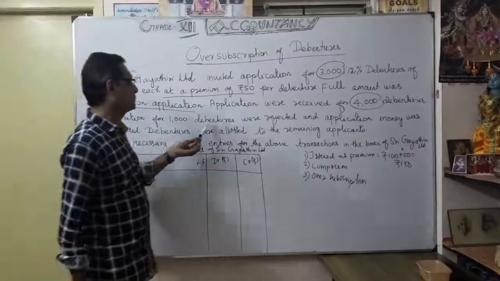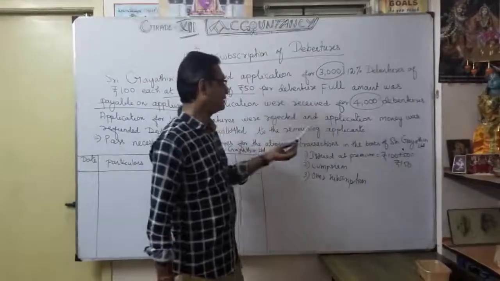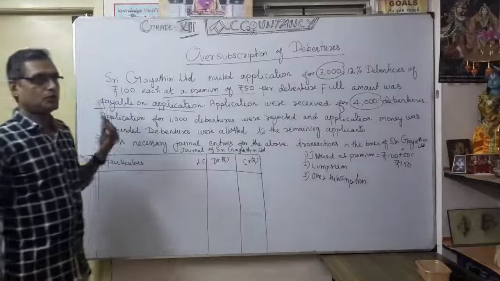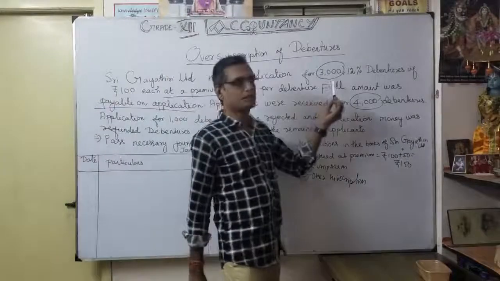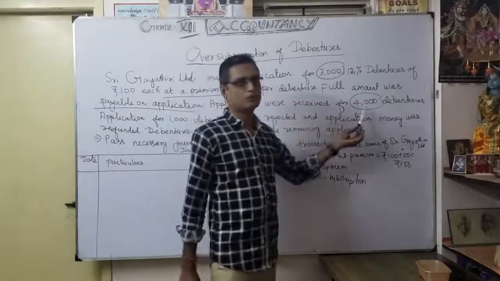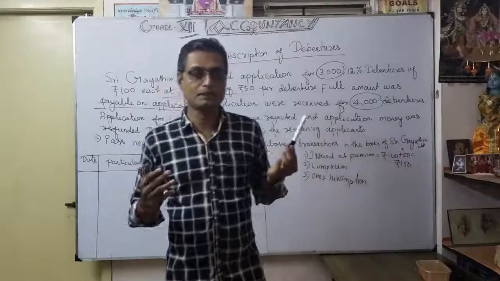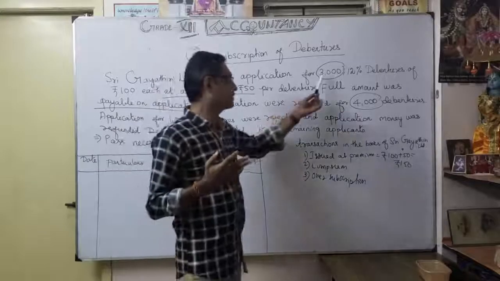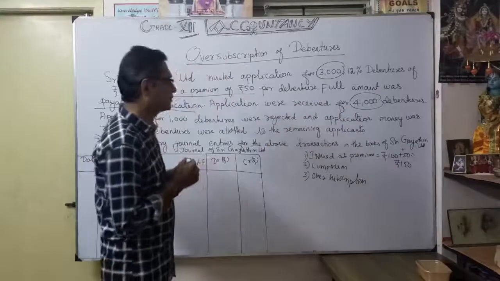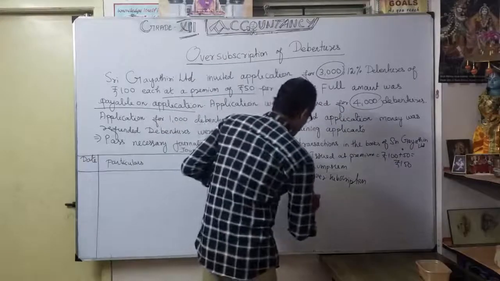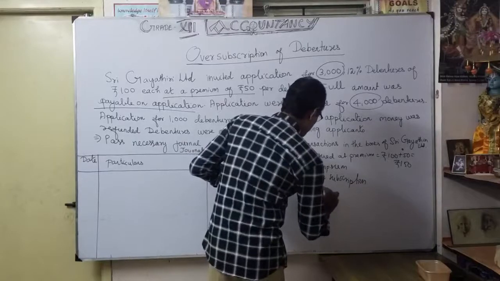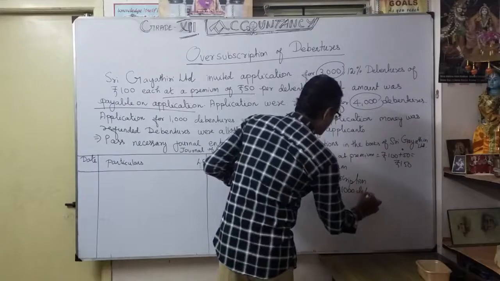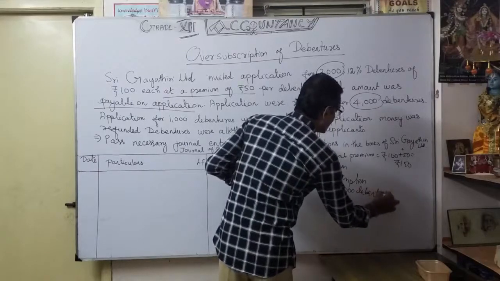Then thereafter, what happened? Applications for 1,000 debentures were rejected and the application money was refunded. We invited 3,000 and received 4,000, so the difference of 1,000 debentures is refunded. That means rejected. We accepted only 3,000, as we invited only 3,000. So the fourth observation: we rejected and refunded 1,000 debentures.